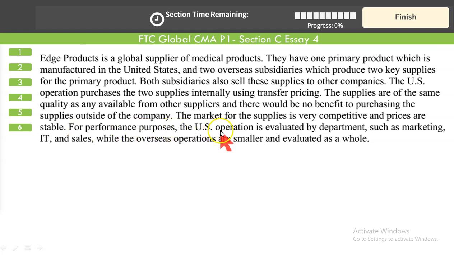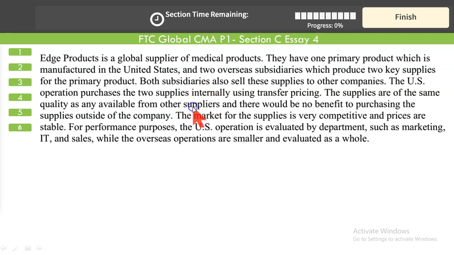For performance purposes, the US operation is evaluated by a department such as marketing, IT, sales, while the overseas operations are smaller and evaluated as a whole. Okay, now the first question. We have the idea that we have a parent situated in the United States and two overseas subsidiaries, and they are involved in internal sales and purchase of certain goods which are also available externally. The market for those goods is quite competitive, and for the firm there is no specific benefit in buying from outside the firm.